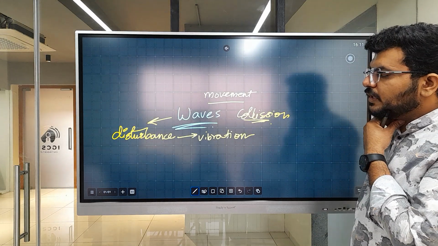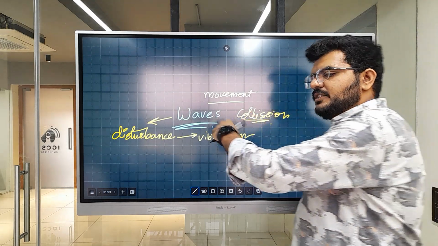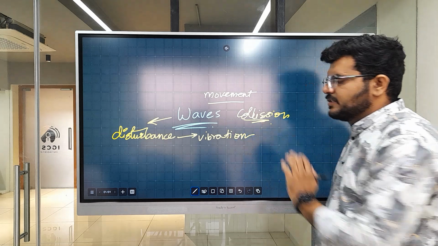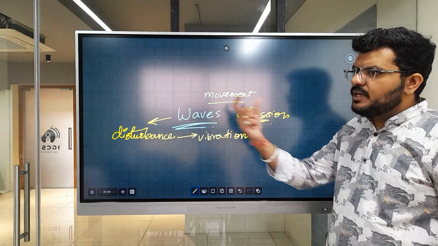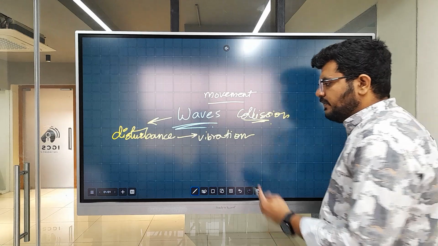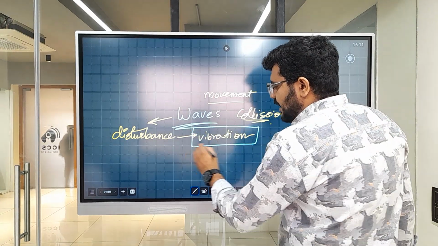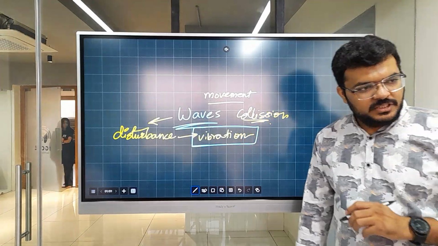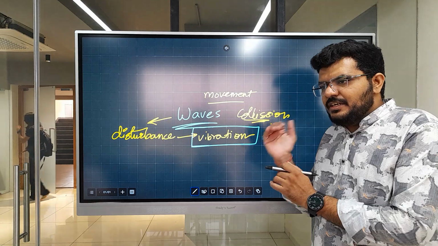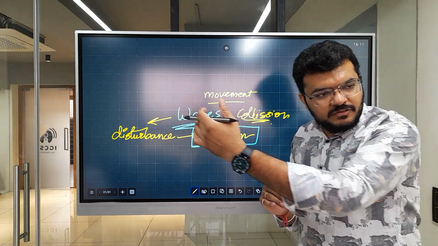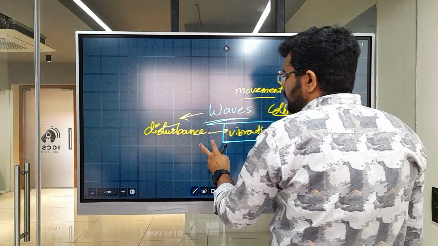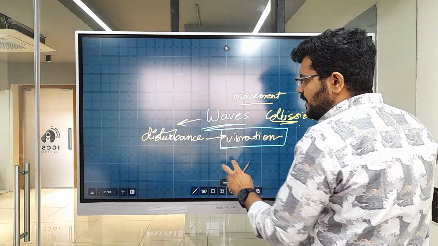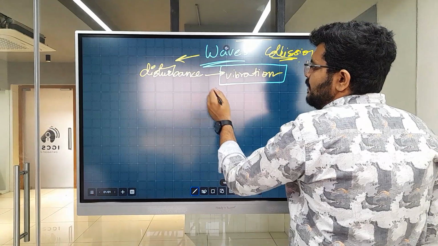Right. So what I was saying is that waves are disturbances. These disturbances make vibrations and these vibrations are what we see. If that is clear, that we are actually looking at vibrations, I will then explain how vibrations are waves. That will come in a short while. But with this in mind, let's understand what the types of waves can be.